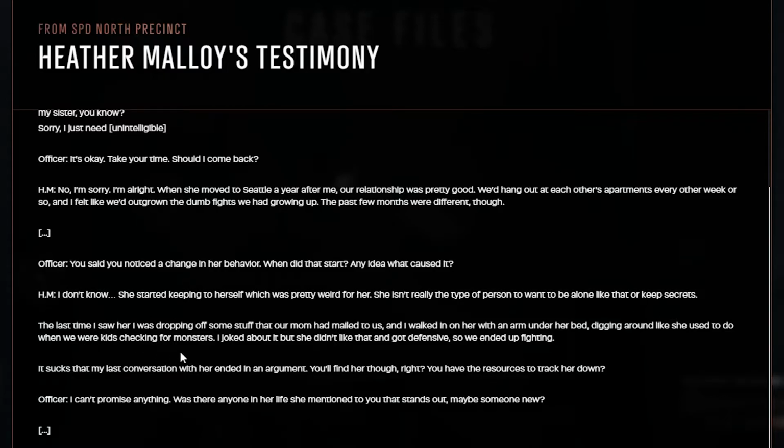The last time I saw her, I was dropping off some stuff that her mom had mailed to us, and I walked in on her with an arm under her bed, digging around like she used to do when we were kids, checking for monsters. I joked about it, but she didn't like that and got defensive, so we ended up fighting. It sucks that my last conversation was ended in an argument. You find her though, right? You have the resources to track her down. Officer: I can't promise anything. Was there anyone in her life she mentioned to you that stands out? Maybe someone new.